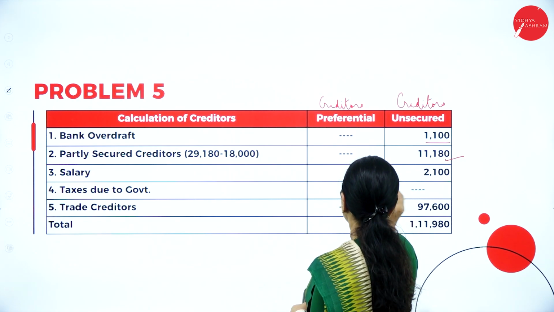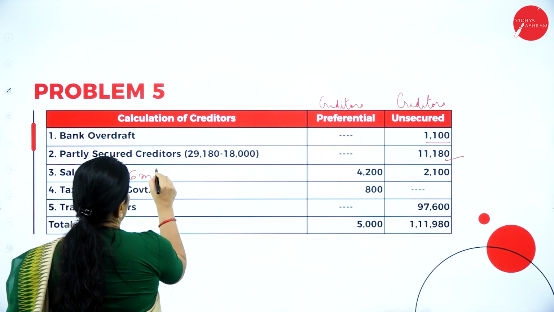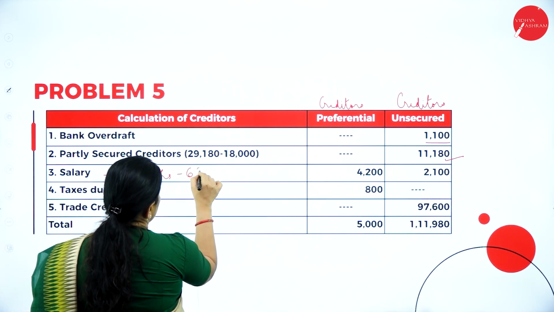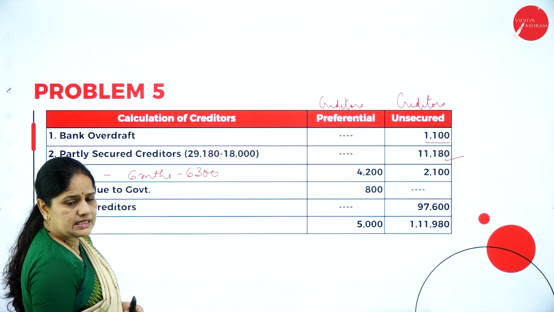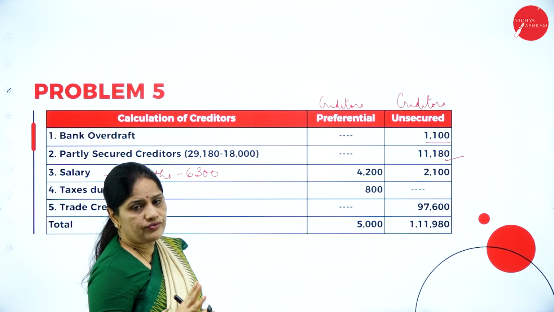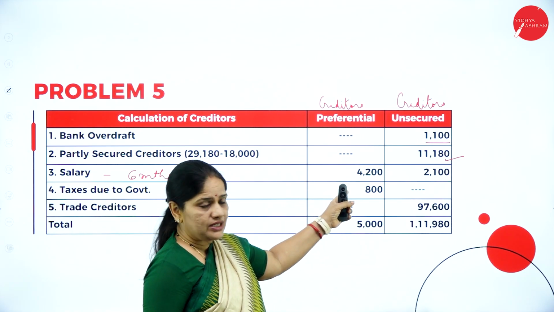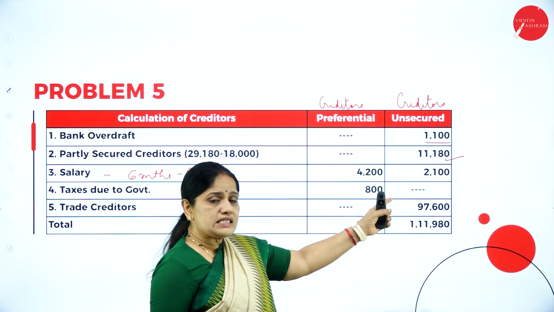Then, salary is for 6 months, 6,300. Out of this, only the salary for 4 months will be considered as preferential. The rest, the 2 months salary, is unsecured.